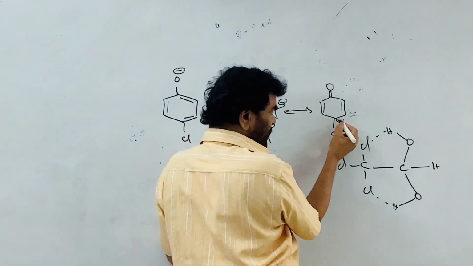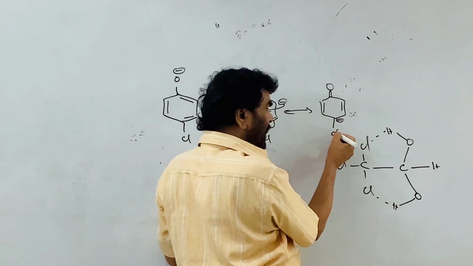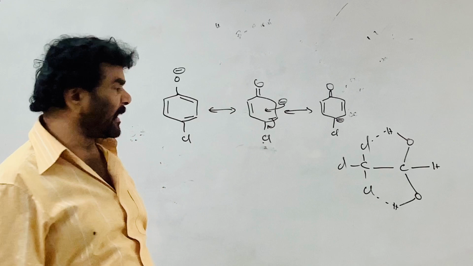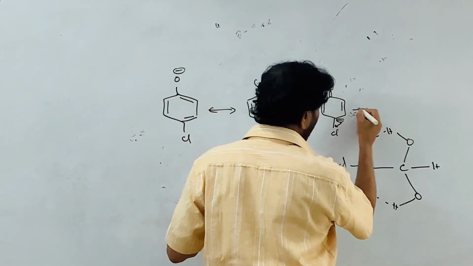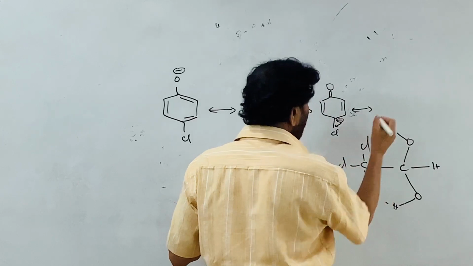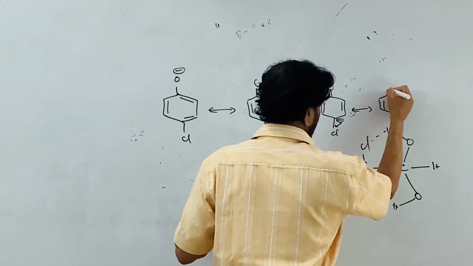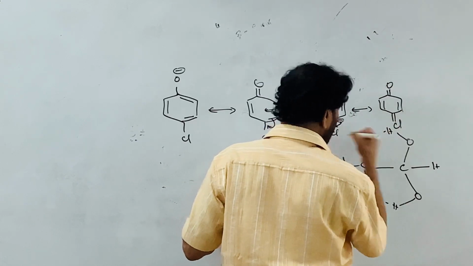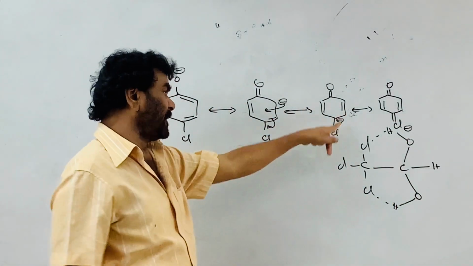See the negative charge, the orbital with a pair of electrons can donate the pair of electrons. This can be extended into the d orbitals of the chlorine. Chlorine contains d orbitals. Therefore, back bonding is formed.